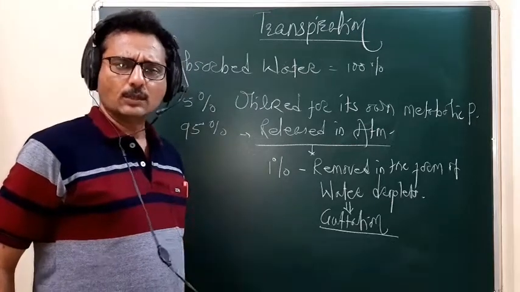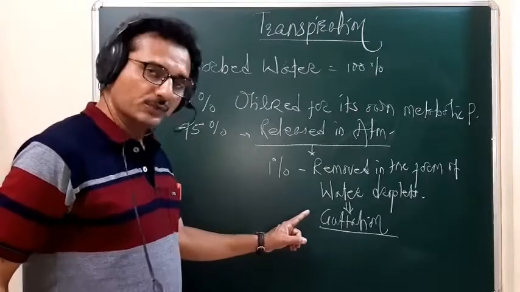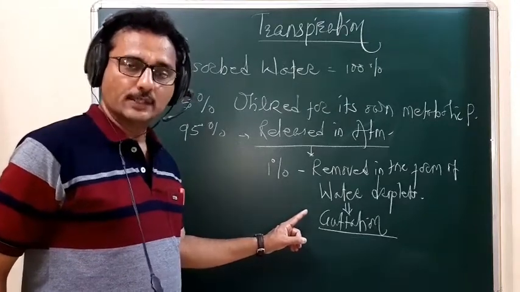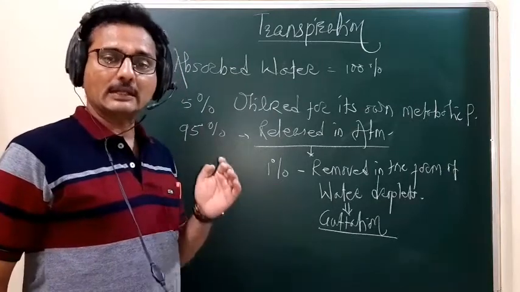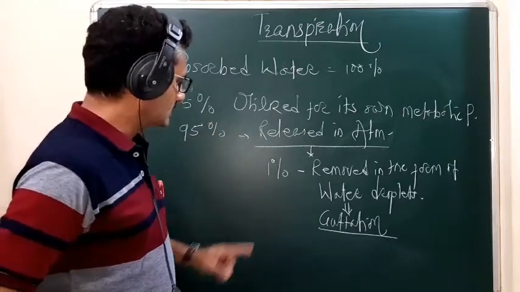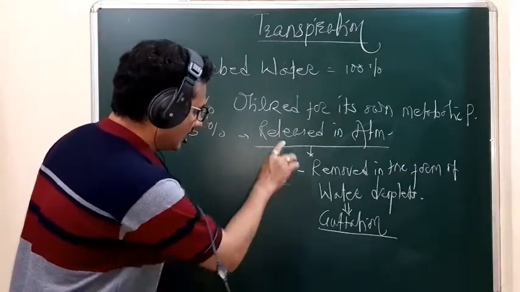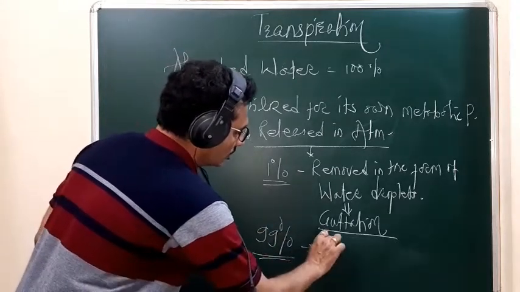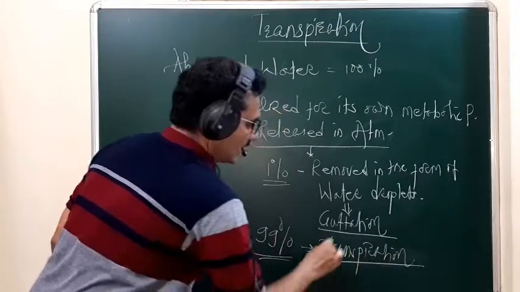The water is removed from the plant body as it is. Remember, the portion from where guttation takes place, that gland is called chalk glands, or it is also called hydatodes. From the hydatodes, the water is gutted in the form of water droplets. Such a loss is only 1%. The remaining loss in the atmosphere, 99% of the water, is removed through transpiration.